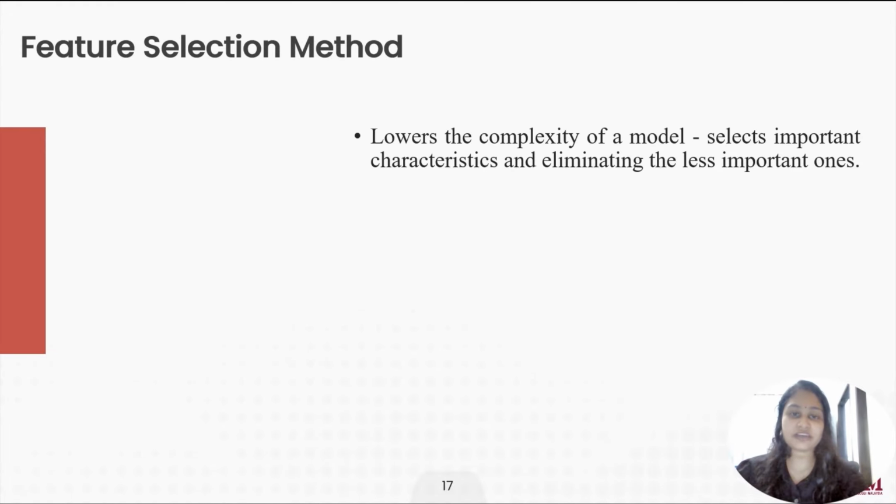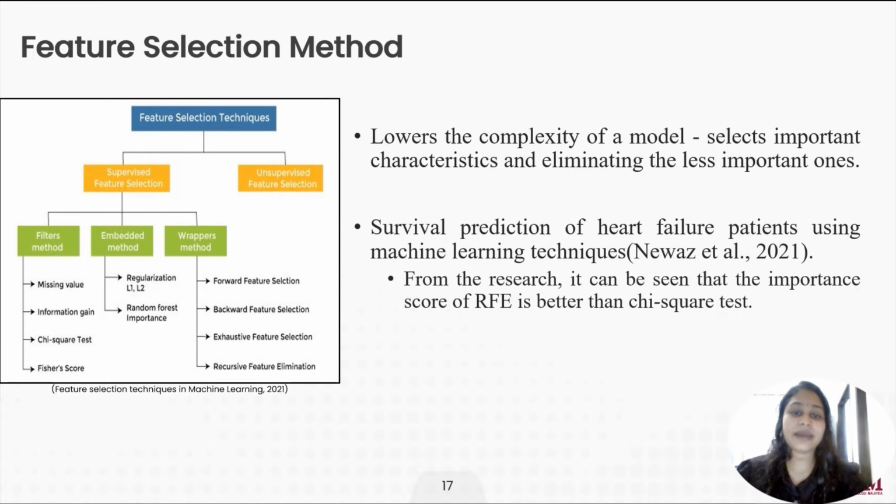There are 2 types of feature selection method, which are supervised feature selection and unsupervised feature selection. In supervised feature selection, there are 3 methods, which are filter methods, embedded method and wrapper method. In filter method, there are many types, which are missing value, information gain, chi-square test and feature score. For embedded method, there are regularization L1 or L2 and random forest importance. For wrapper method, we have forward feature selection, backward feature selection, exhaustive feature selection and recursive feature elimination, which is